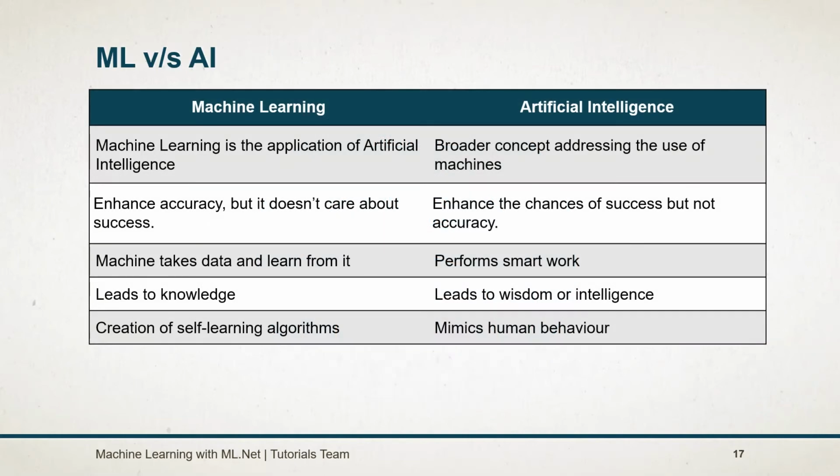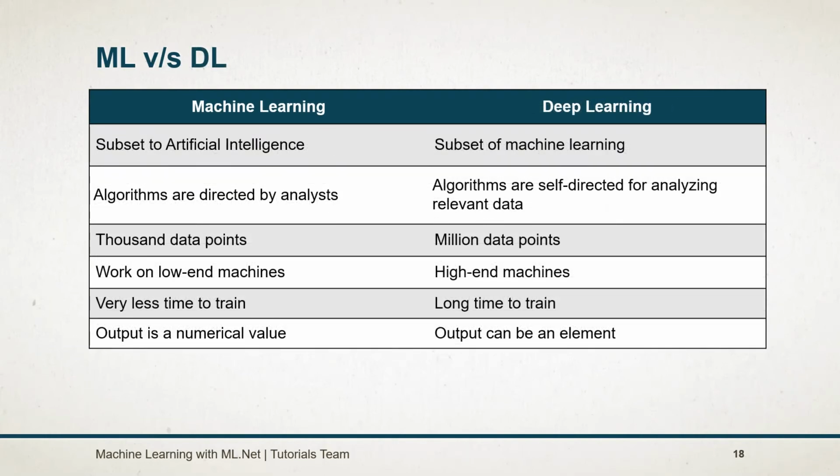As we have seen in the previous slide, AI is a broader concept than ML. In ML, the machine will take the data and learn from it, whereas AI is a cognitive process that performs smart work. ML leads to knowledge, whereas AI leads to wisdom. ML leads to the creation of self-learning algorithms, whereas AI involves the creation of systems that mimic human behavior. And now let's see the difference between ML and DL.